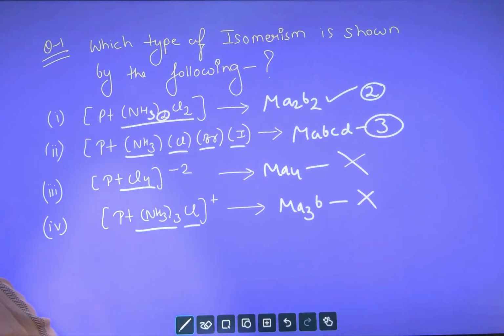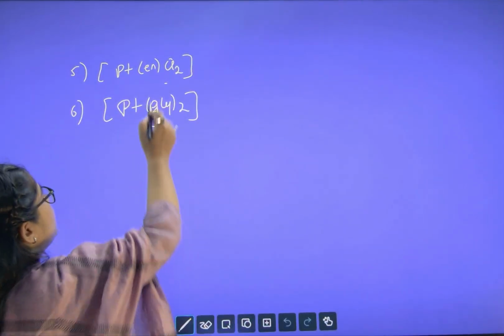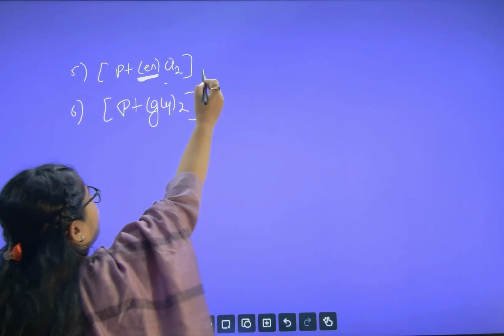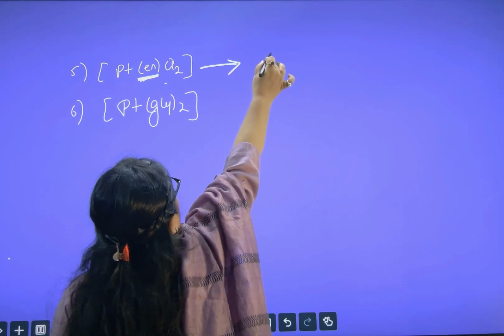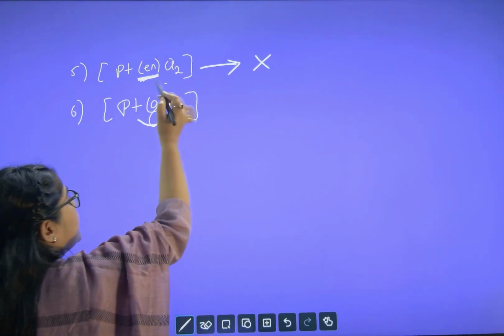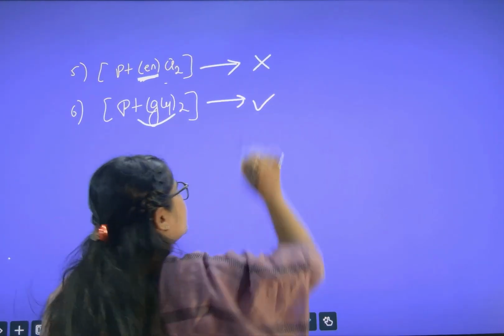Now let us see some bidentate examples. So en means symmetrical bidentate ligand, no GI. Gly is unsymmetrical, so yes, it will show GI.